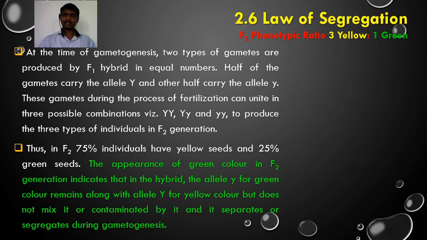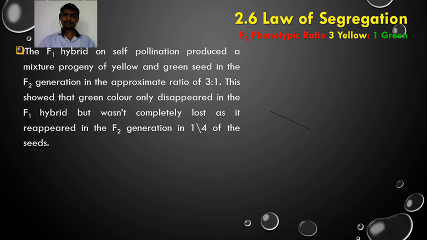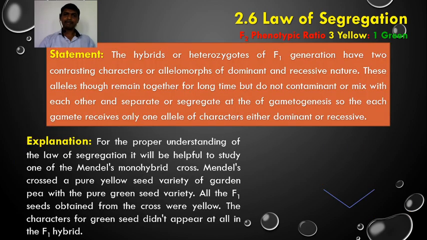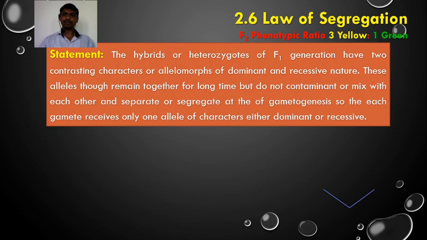So what is the law of segregation? The hybrids or heterozygotes of the F1 generation have two contrasting characters or allelomorphs of dominant and recessive nature. These alleles, though they remain together for a long time, do not contaminate or mix with each other, and they separate or segregate at the time of gametogenesis. So each gamete receives only one allele of a character, either dominant or recessive.